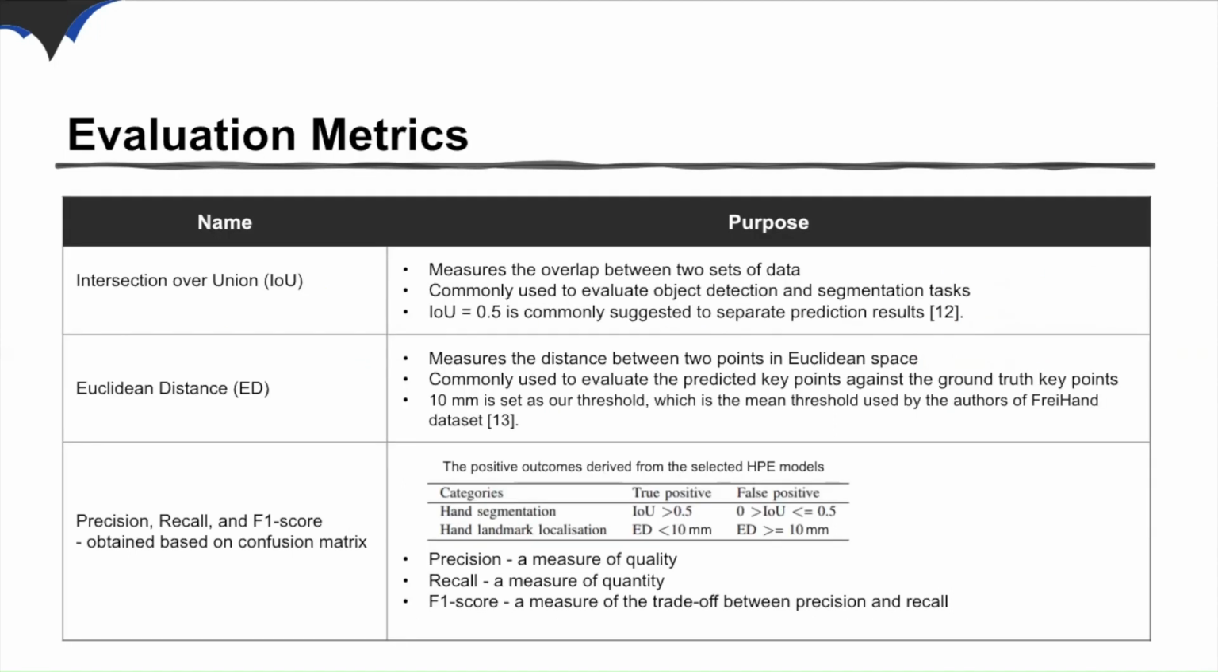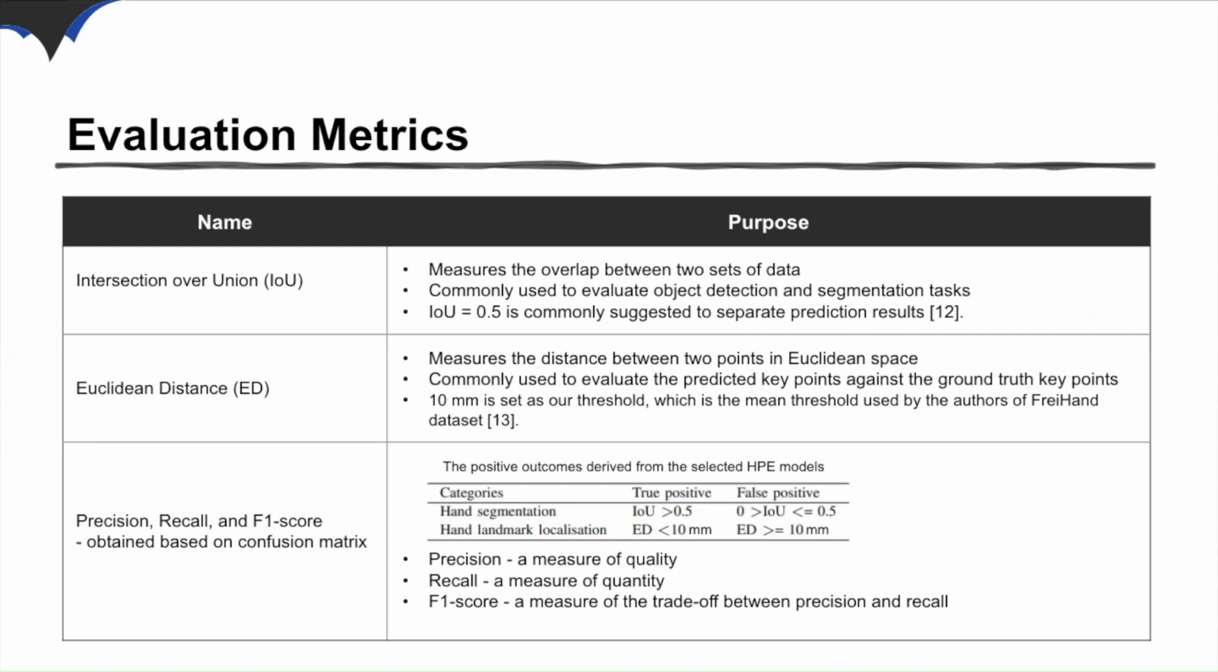To verify the reliability of our experiments, we have computed various evaluation metrics. We have selected intersection over union to measure the degree of overlap between two sets of data, which is a widely accepted method to evaluate object detection and segmentation tasks. A threshold of IOU equal to 0.5 has been set to differentiate between true and false prediction outcomes. Additionally, we are using Euclidean distance to measure the distance between the predicted and the ground truth points with a threshold of 10 mm, which is the average threshold used in the FreiHAND dataset.